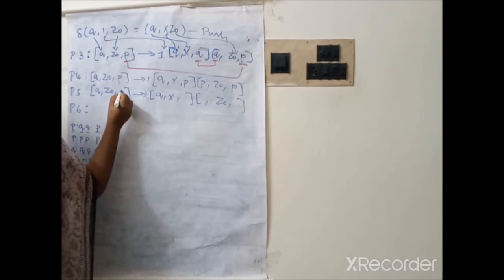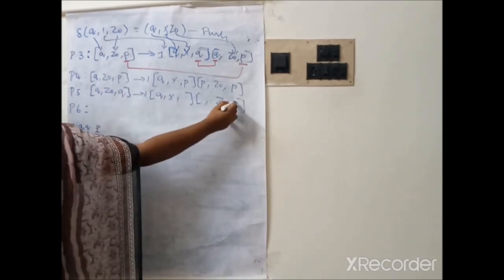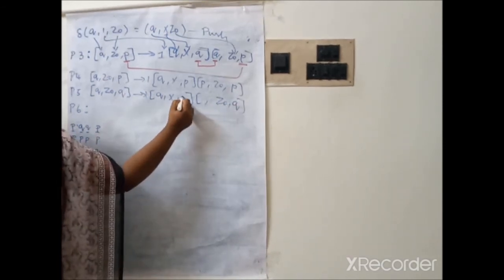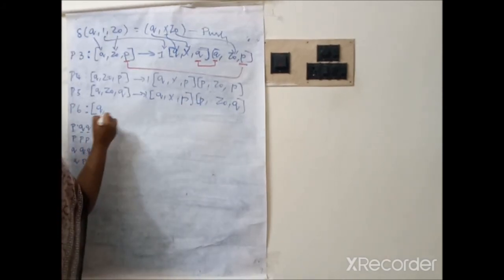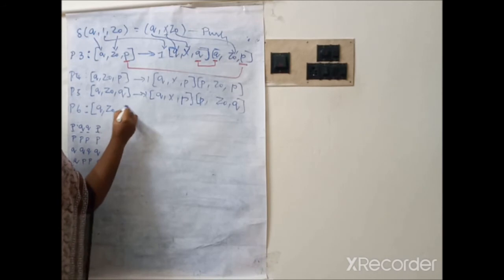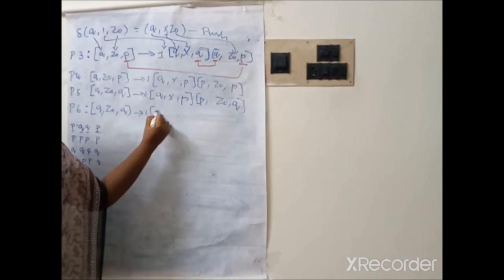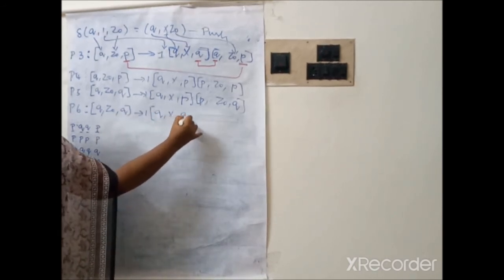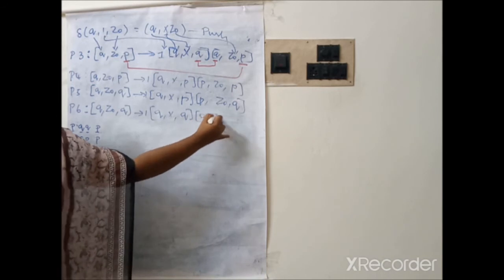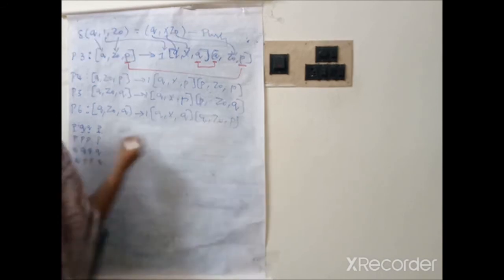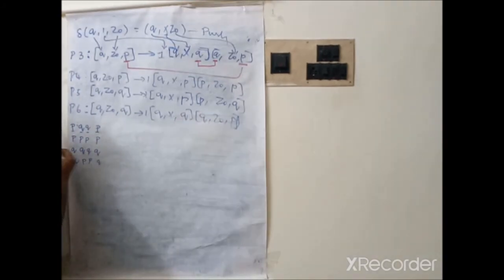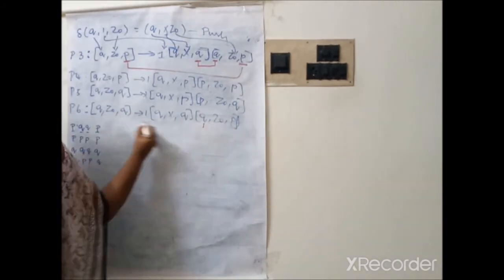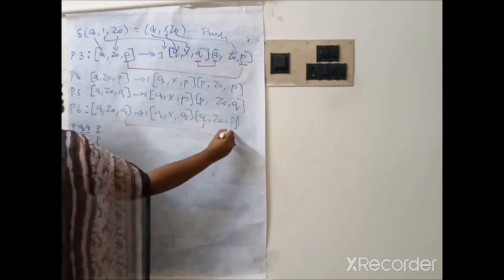So here if we write Q, the last value will be Q. Similarly here we can have either P or Q. Therefore we can write one more production, [q Z0 q] tends to 1 [q X q] [q Z0 p]. So you check these 2 values, and they should be same.